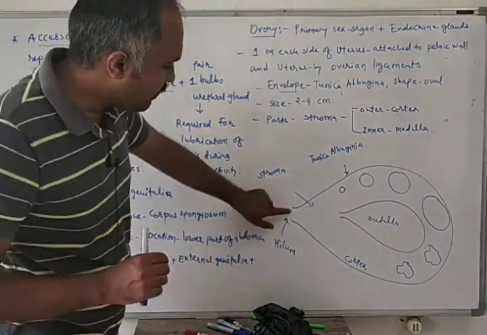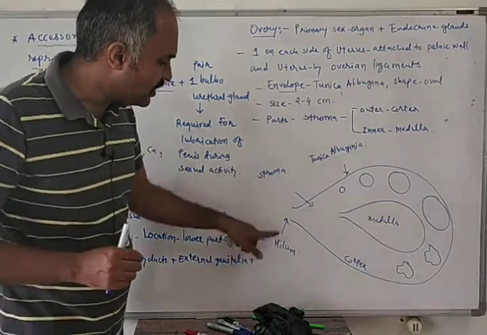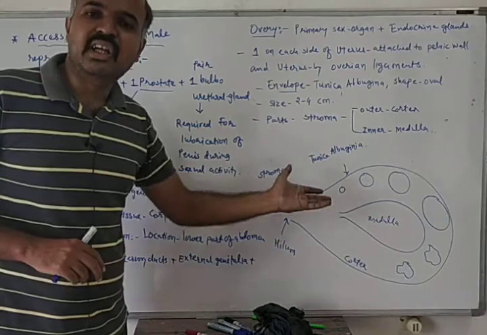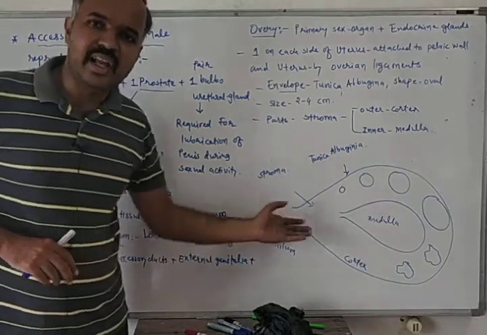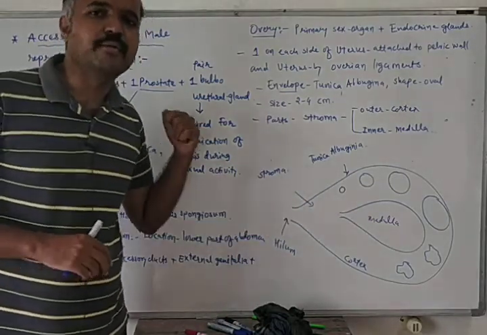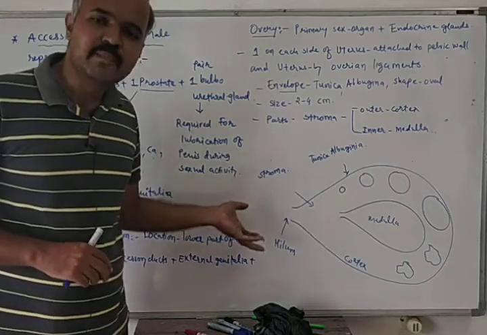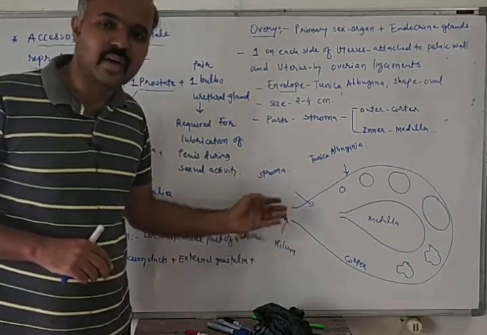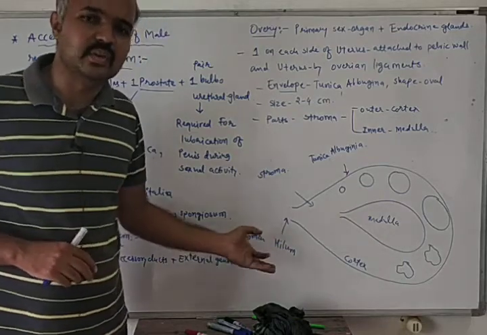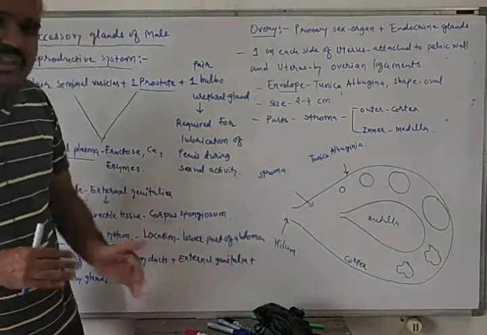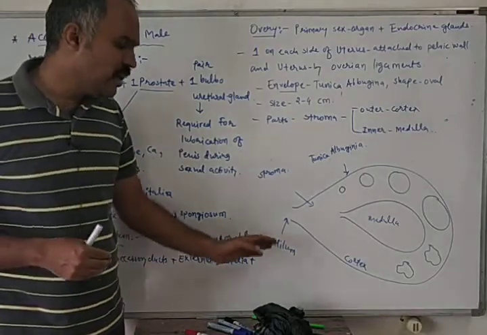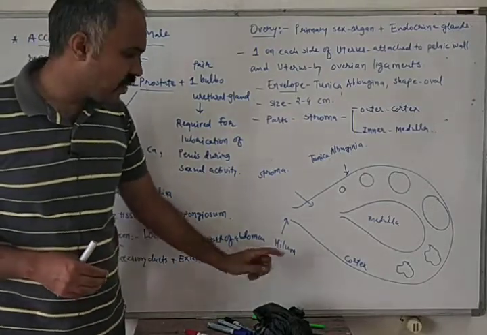And this region of the ovary is known as hilum, and through the hilum, blood vessels enter the ovary. The artery will enter the ovary and the vein will come out from it. So blood vessels enter and exit through the hilum. So this is about hilum.